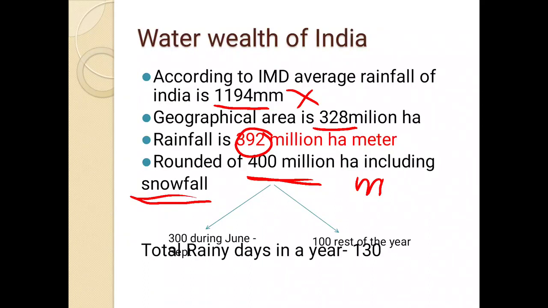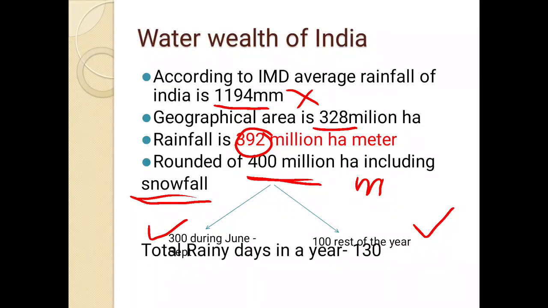And out of that, 300 million hectare meter is from June to September, and 100 million hectare meter is from October to May, the rest of the year. So this is the total water we receive on the geographical area of India. So this is about the water resources and water wealth of India.